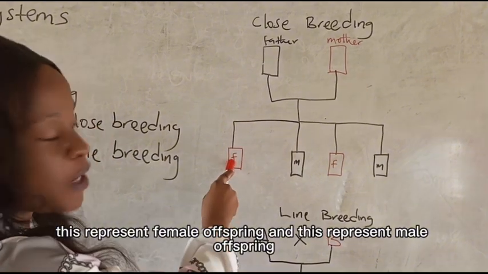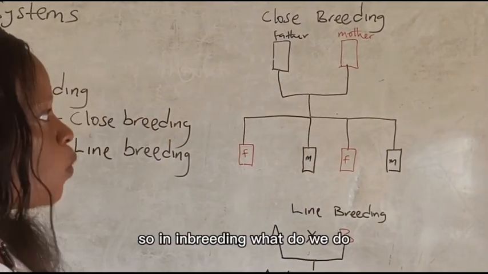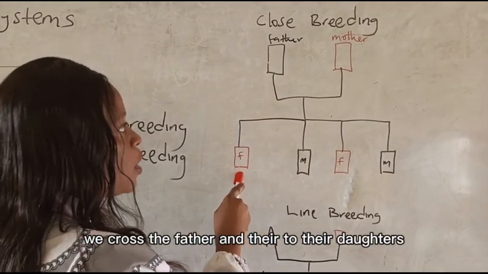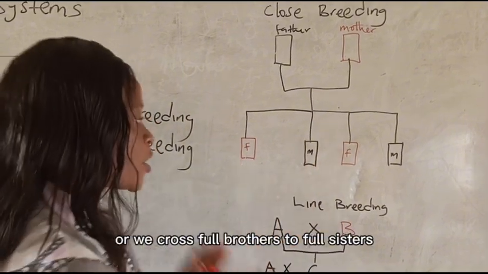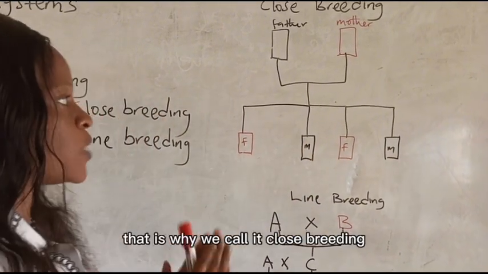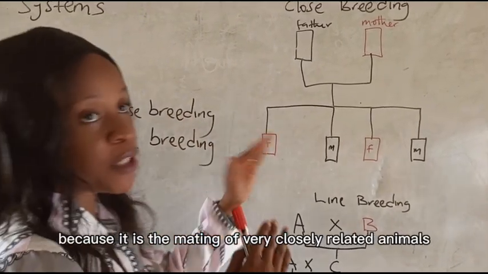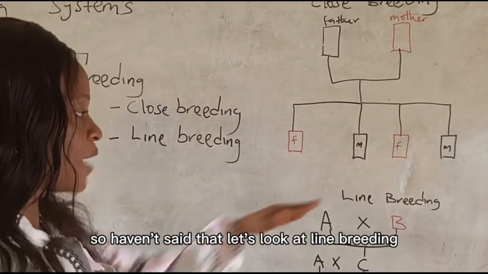This represents female offspring and this represents male offspring. So in close breeding, we cross the father to their daughters, or we cross the mother to their son, or we cross full brothers to full sisters. That is why we call it close breeding, because it is the mating of very closely related animals.